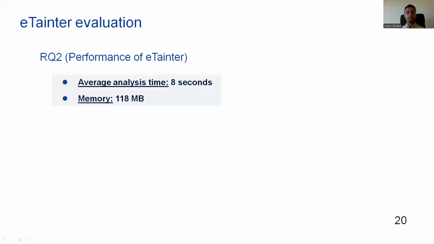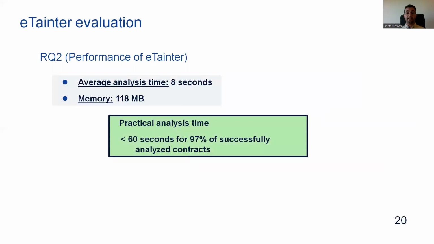In the second research question, we found that the average analysis time of our approach is 8 seconds, and the average memory is 118 megabytes. We found that our approach has a practical analysis time. It was able to analyze 97% of the successfully analyzed contracts in less than 1 minute each.